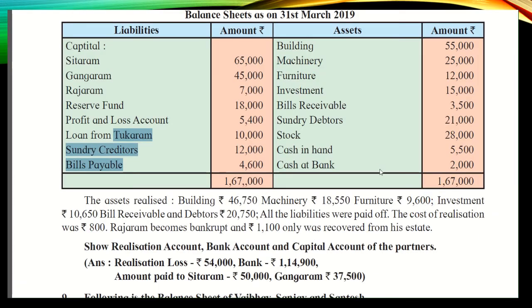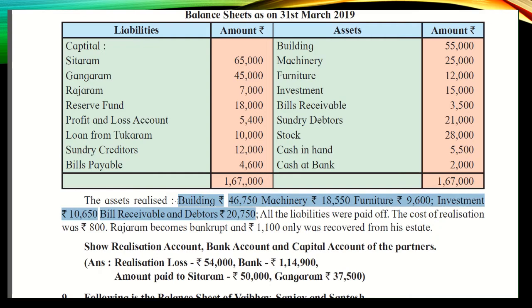Now, after doing all the transfers from the old balance sheet, after writing all the opening balances, after doing the distribution of reserve fund and P&L, now we will solve the adjustment. Adjustment is also very simple students. It is said that building 46,750, machinery amount is received 18,550, furniture is received 9,600 and investment is received 10,650, bills receivable and debtors together their amount is received 20,750. Okay, so this is the realized amount from selling all the assets.